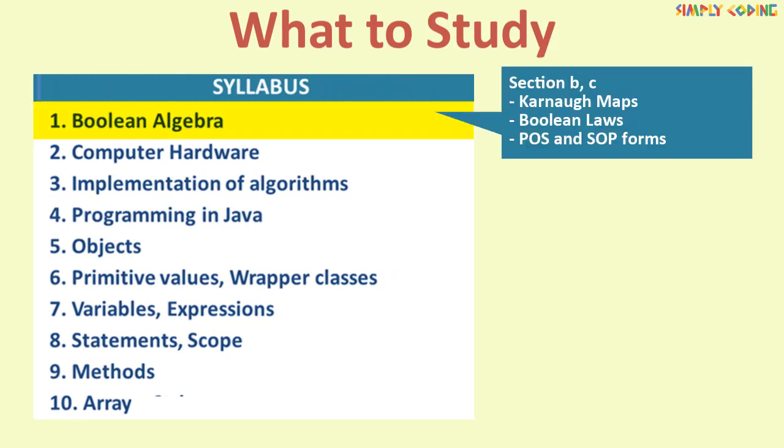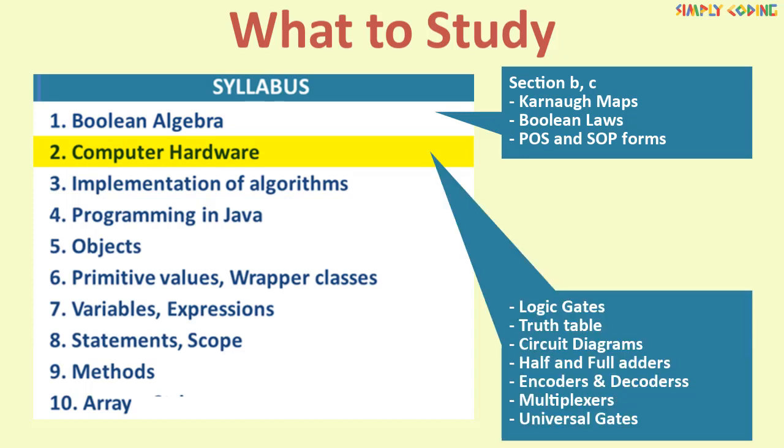In Boolean algebra, start with sections B and C first as they are more important. This will cover K-maps, SOP and POS forms, Boolean laws, etc. Next is computer hardware. Learn first the basic gates and how to make truth tables and circuit diagrams. You can get MCQs to select the right circuit diagrams of reduced expressions.